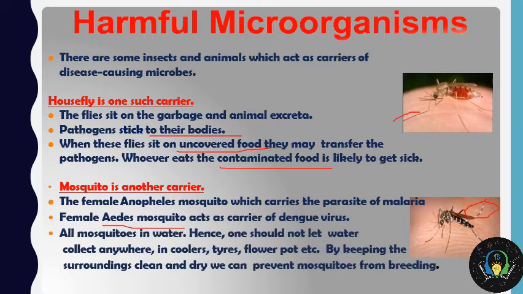All mosquitoes are bred in water, and hence one should not let water collect anywhere. In coolers, in tires, in flower pots, anywhere, we should not allow any water to collect. By keeping the surroundings clean and dry, we can prevent mosquitoes from breeding, that means reproducing.